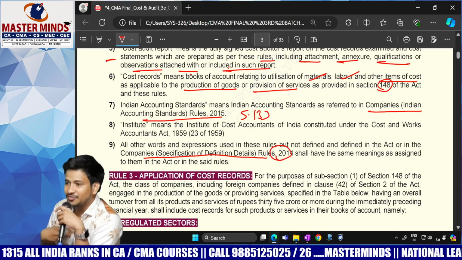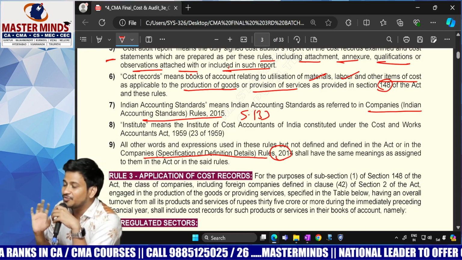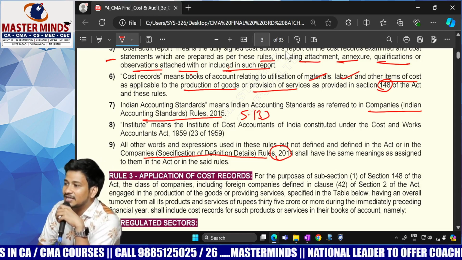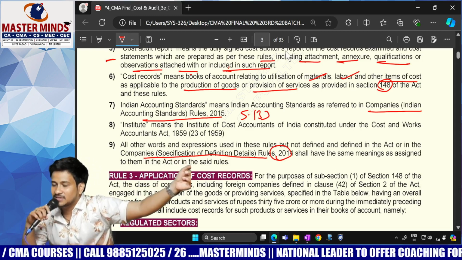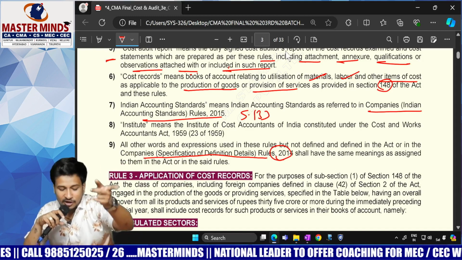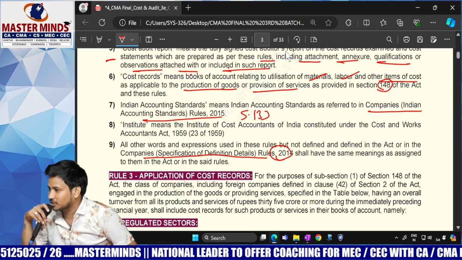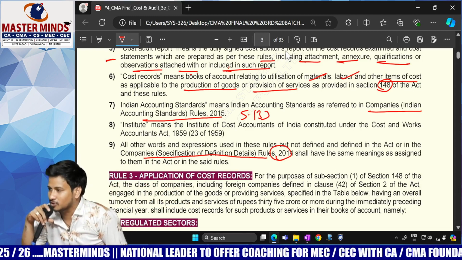If some definition was not included in these rules, then don't find new definitions. If the definition was already defined in section 2 of the Companies Act 2013, follow that. And follow the Companies Specification of Definition Details Rules 2014. Whatever is given there, you just follow all those things.